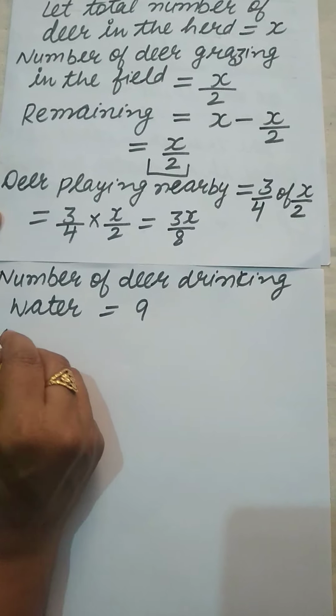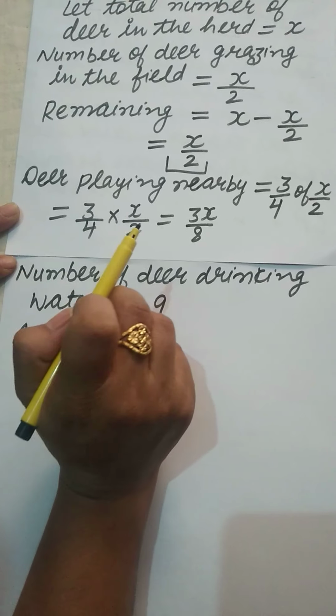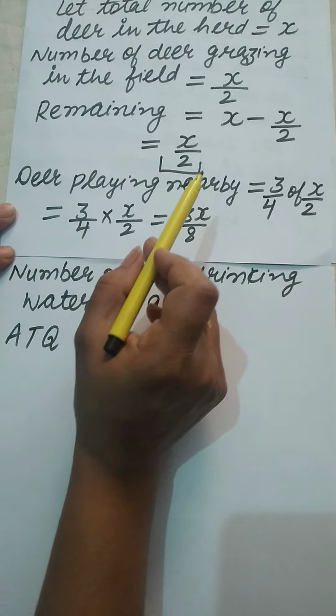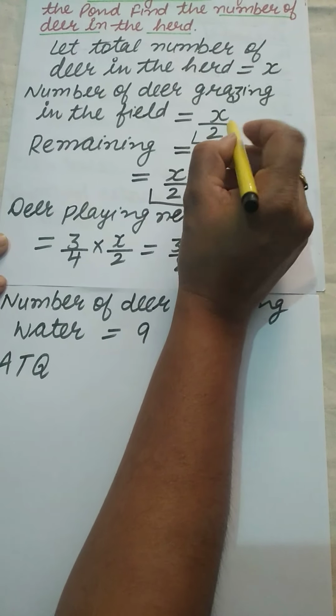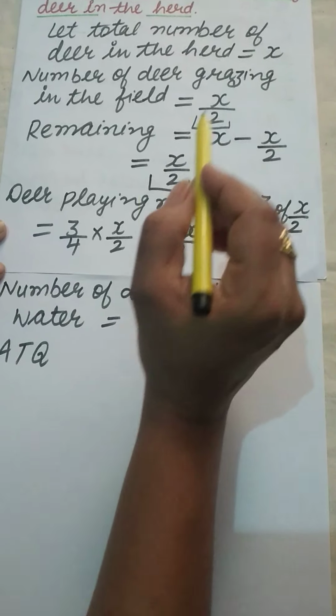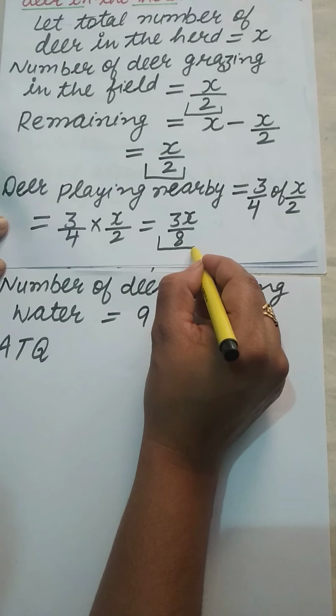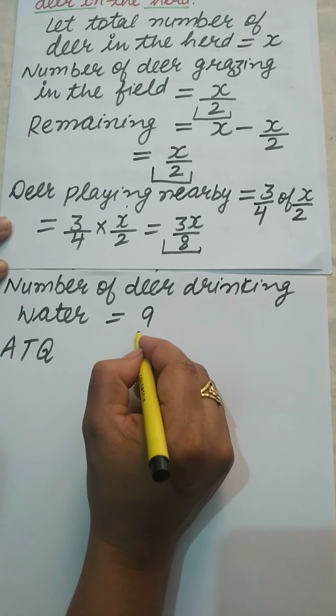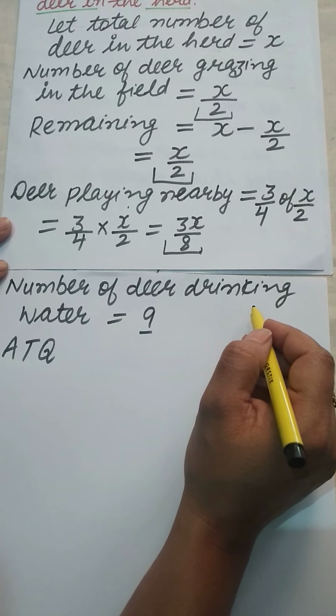Now according to the question, the herd is divided into 3 parts: X by 2 deer are grazing, 3x by 8 deer are playing and 9 deer are drinking water.